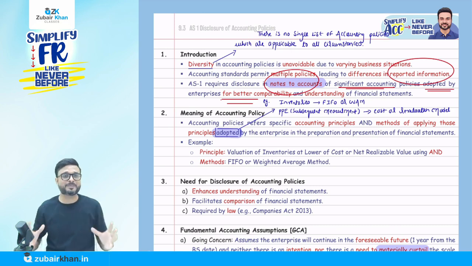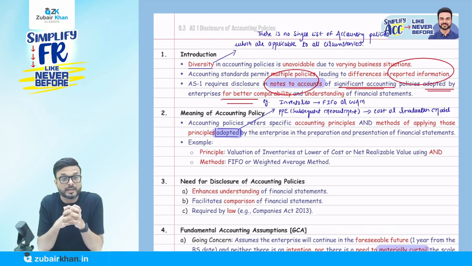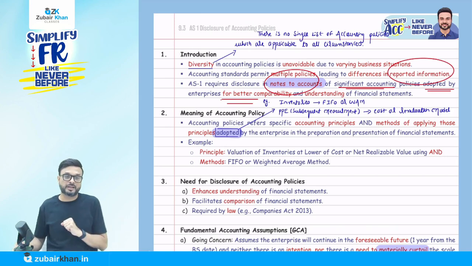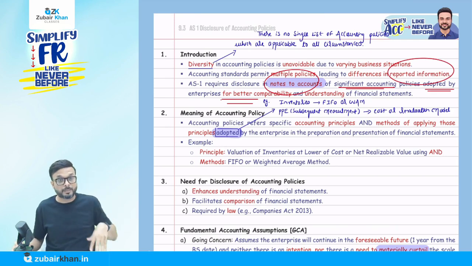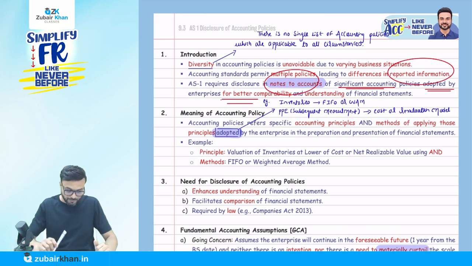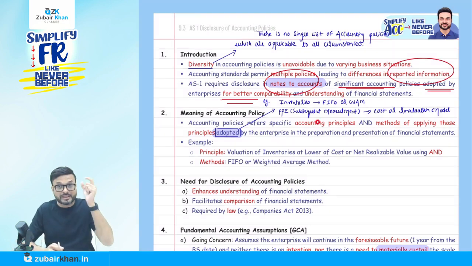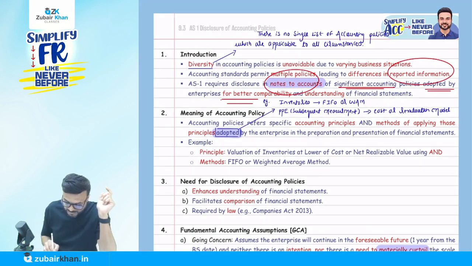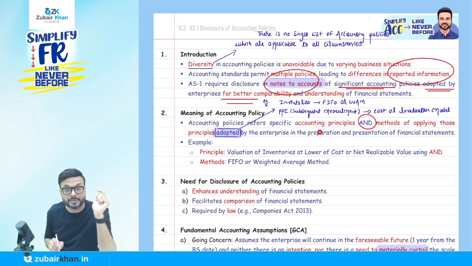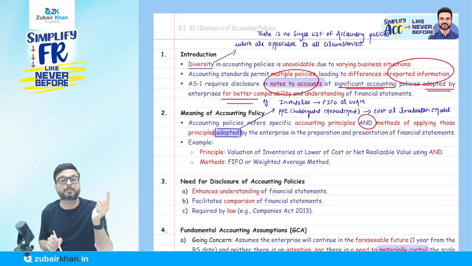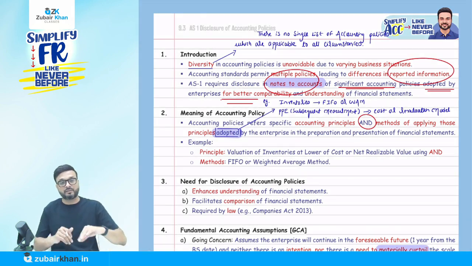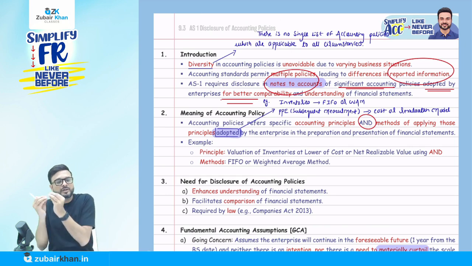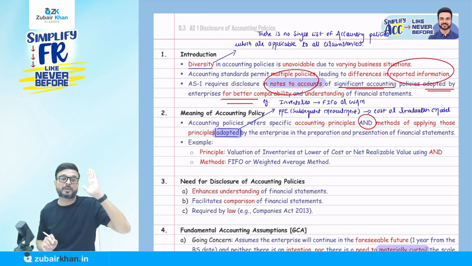Now, what do you mean by accounting policy? Because AS1 talks about disclosure of accounting policy. We know that accounting policy should be disclosed in notes to accounts, but what do you mean by accounting policy? They say accounting policy refers to specific accounting principles. Remember, two things they are talking about: specific accounting principles and methods of applying those principles. So it tells us what accounting policy is. I will give an example here: specific accounting principles and methods of applying those principles.